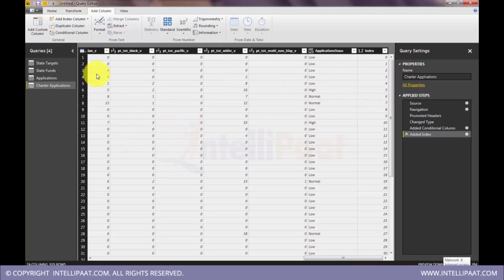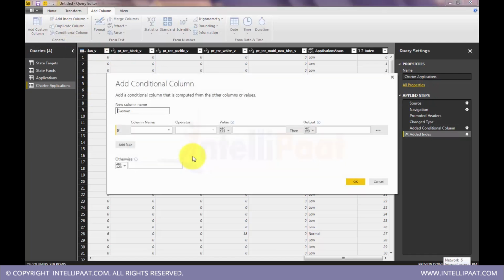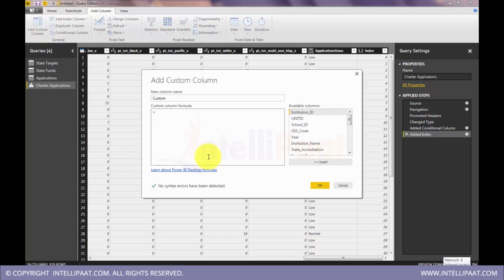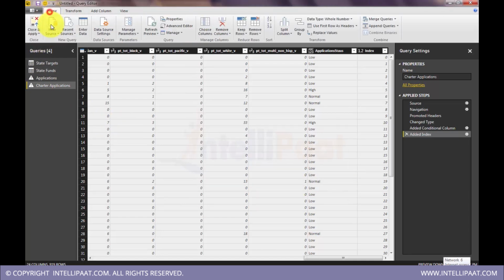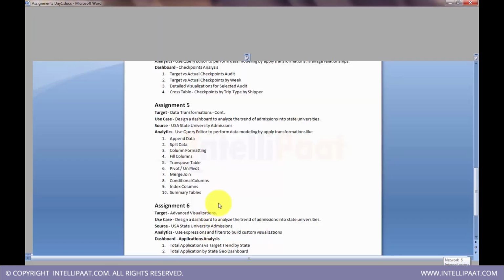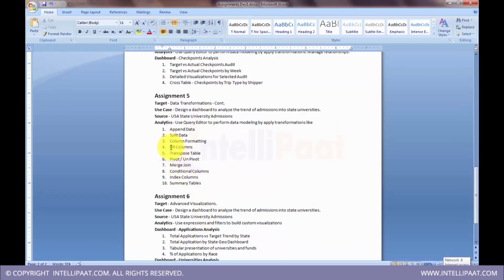And if you want to write a more composite custom column, then we can go and write it in M. Using M we can create more complex columns, like with date functions. We want to extract days and then add it to another field, compose a new date out of it. Any expression we can write here and compose custom columns. So these are the transformations that we did. Let's check, yeah, most of the transformations we covered.